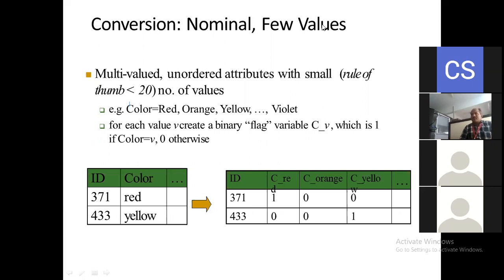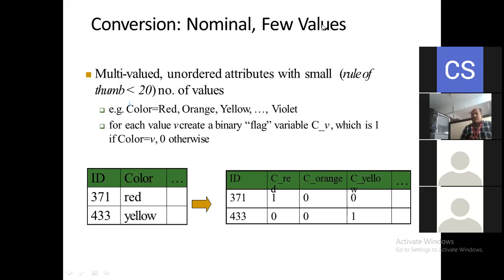Okay. Now suppose we are going to study the multi-valued unordered attributes with a small rule of thumb. So what is that small rule of thumb here? Suppose for example, color: we have red, orange, yellow and again violet. For each value we create a binary flag variable c underscore v, which is 1 if the color equals v, 0 otherwise. Okay.